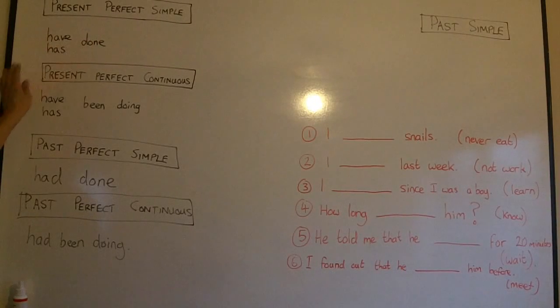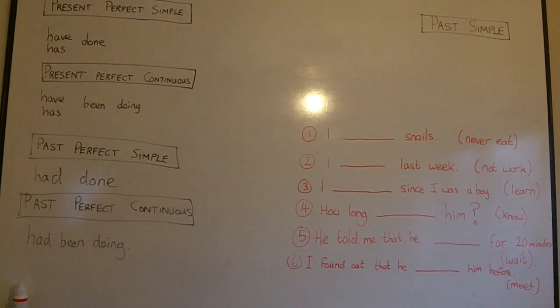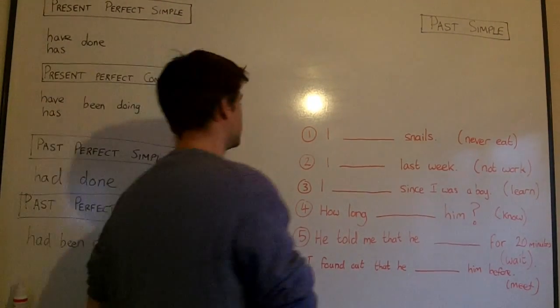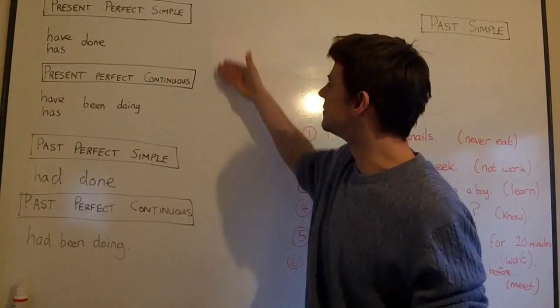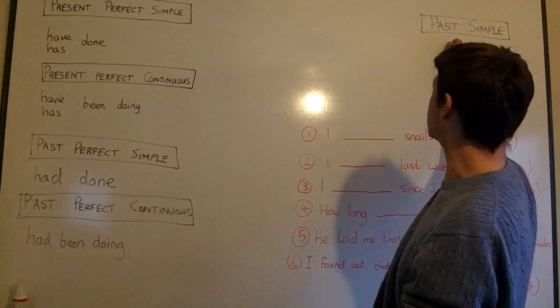Present perfect simple, have done. Present perfect continuous, have been doing. Past perfect simple, had done. Past perfect continuous, had been doing. Now, I hope that you all know the signal words now, because the signal words are the most important method of deciding which of these tenses to use.